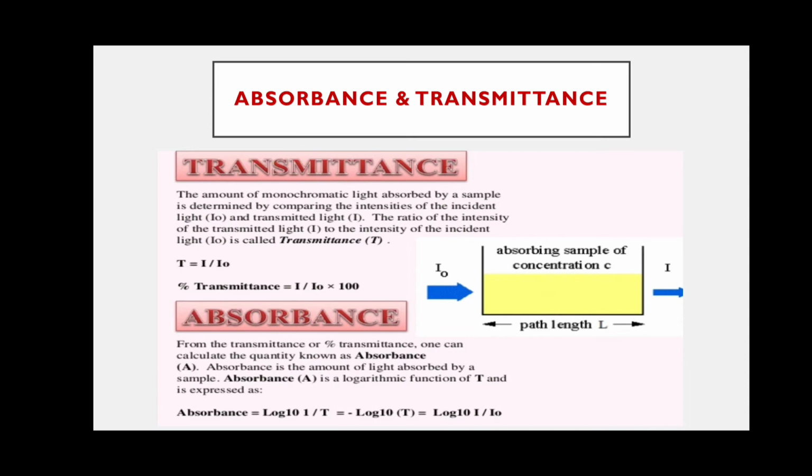Next, another important phenomenon of photochemical reactions is energy transfer. When a molecule is activated, there is a chance of energy transfer. This process is called photosensitization. So what is the definition? In some chemical reactions, the absorption of the light may not take place by the original reactants.